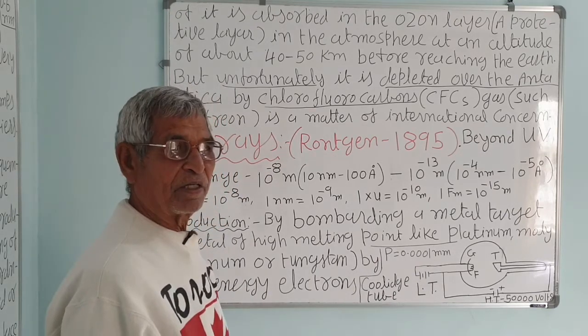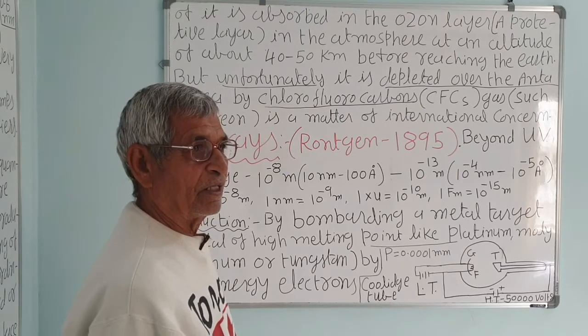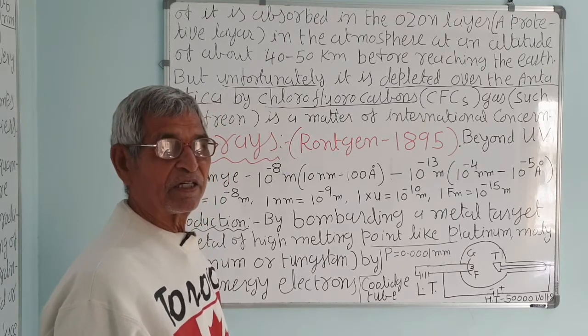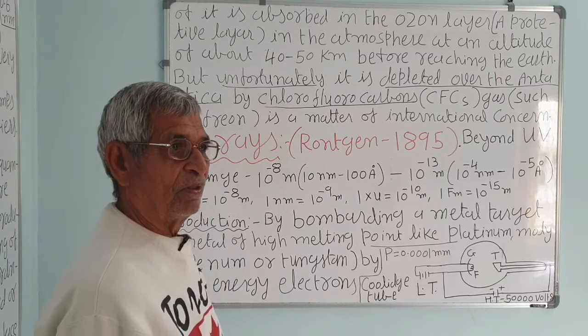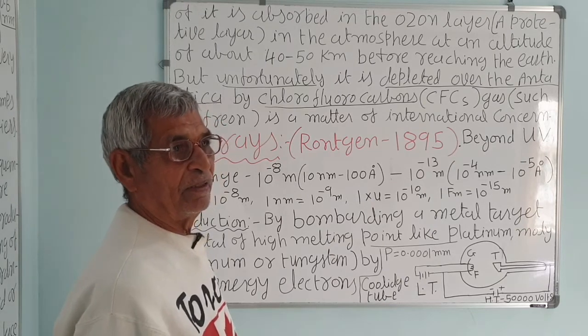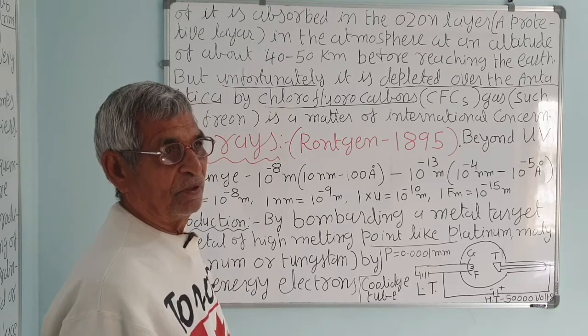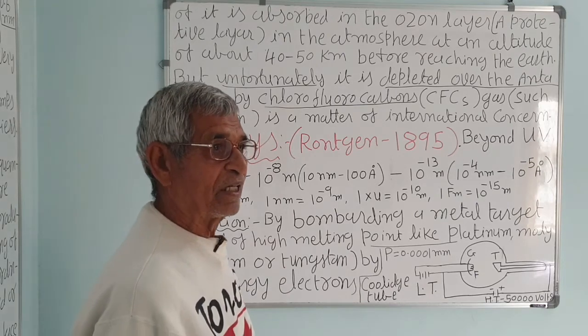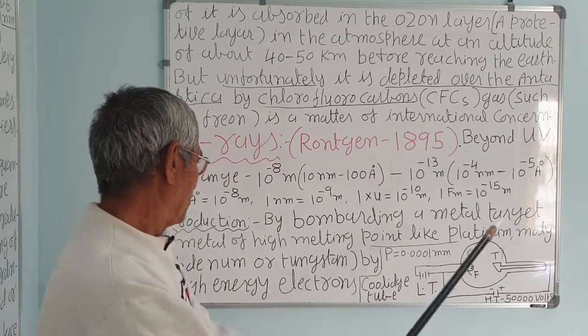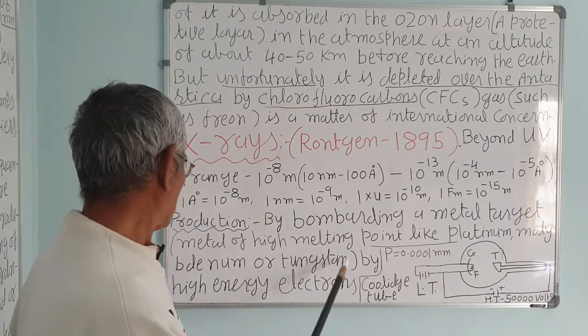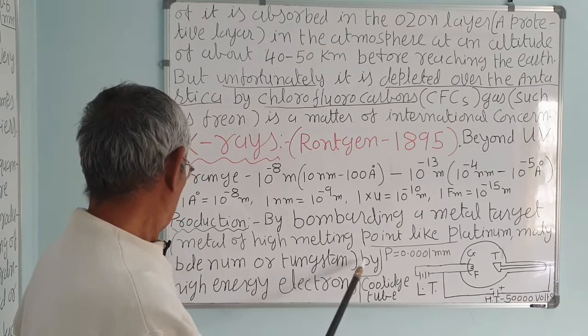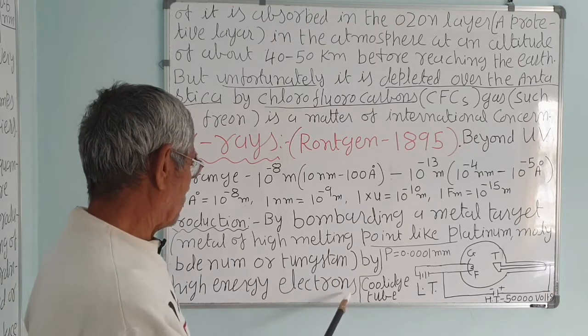X-ray has 2 spectra, that is line spectra, which is the characteristic spectra of the X-ray, and the continuous spectra. The continuous spectrum of the X-ray is produced by deaccelerating high energy electrons. Correct? So by high energy electrons.